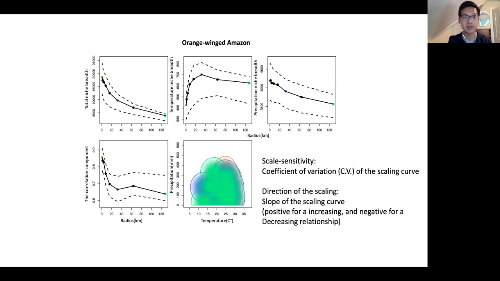I calculated niche volume spatial scaling relationship for each species for each partition component. I quantify the overall scale sensitivity with coefficient of variation of the scaling curve, and quantify the direction of the scaling with the slope of the scaling curve, with positive indicating an increasing relationship and negative indicating a decreasing relationship.